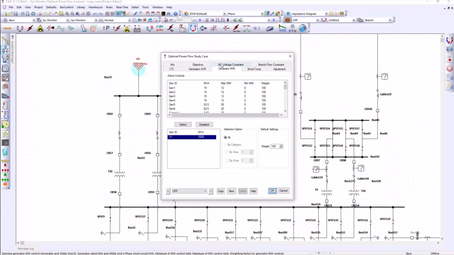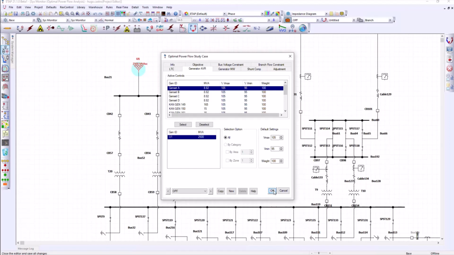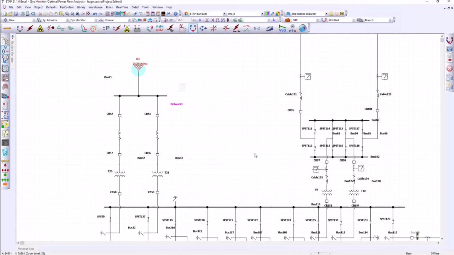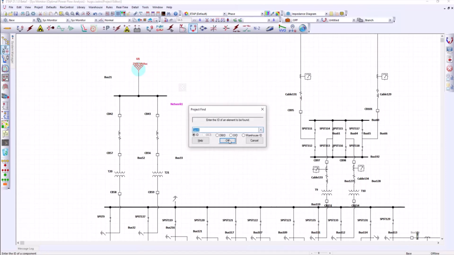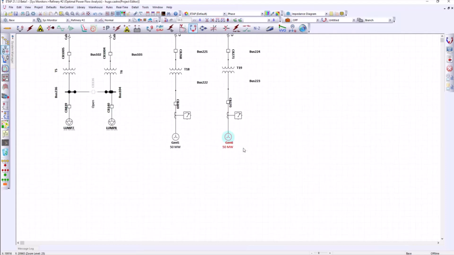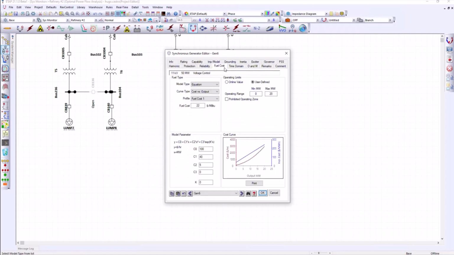In addition, I can indicate to the program which generators are available for dispatch. This is done in the generator megawatt page. And one more item to consider is that we dispatch the proper reactive power to maintain the voltage within acceptable limits. Once I've set up the study case editor, I can look at the generation costs of the generators. Let's look at Gen 6 and Genset A's fuel cost. Using Control Find, I can locate Gen 6, and I see the fuel cost through the cost function coefficient. This is set to 22. Now within the editor, I can look at Genset A and see the comparison at 18.